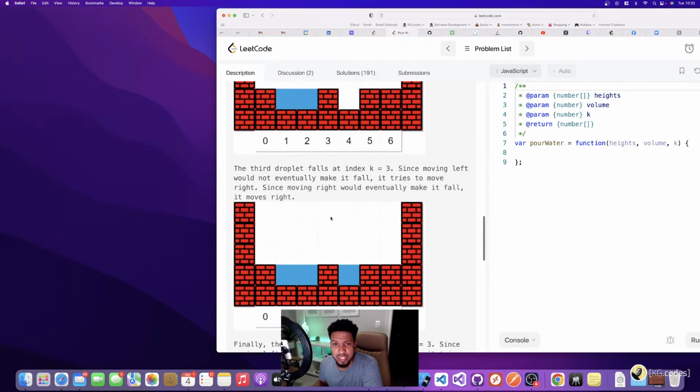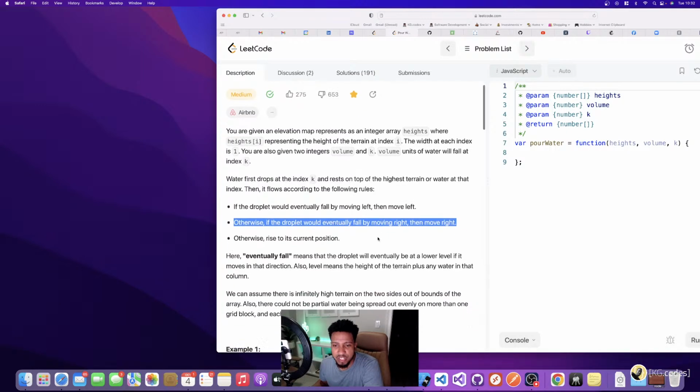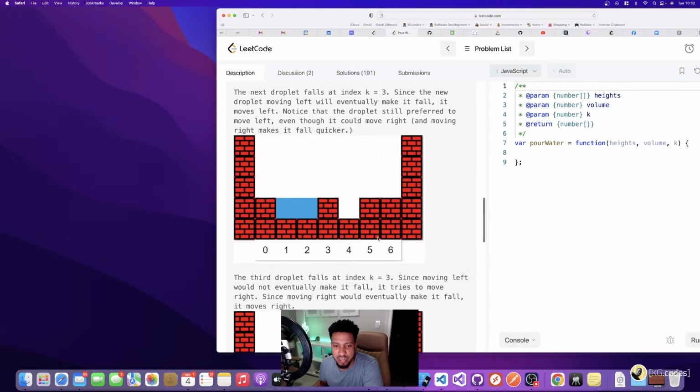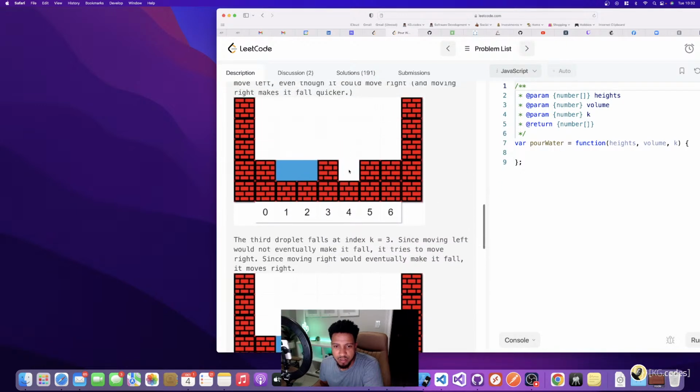And the problem states at the top here, if it can fall by moving left, then it'll try to fall and move left. Otherwise, it'll fall by trying to move right. So if you see in this scenario, when the water drop falls, it can't fall going left. So it's going to try to go right. And so by going right, it falls into here.